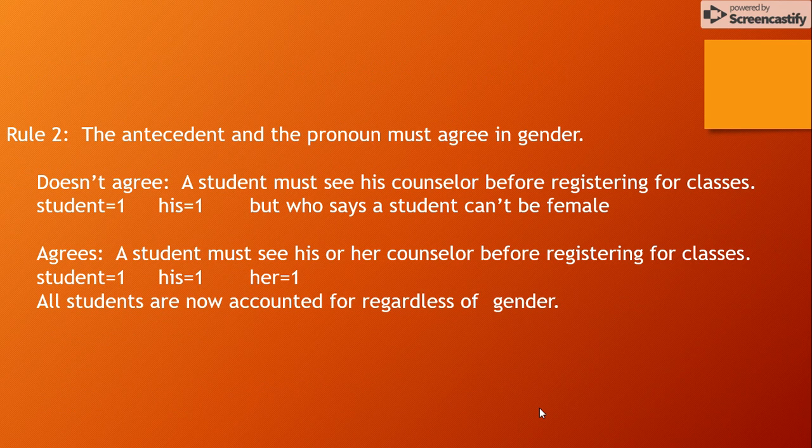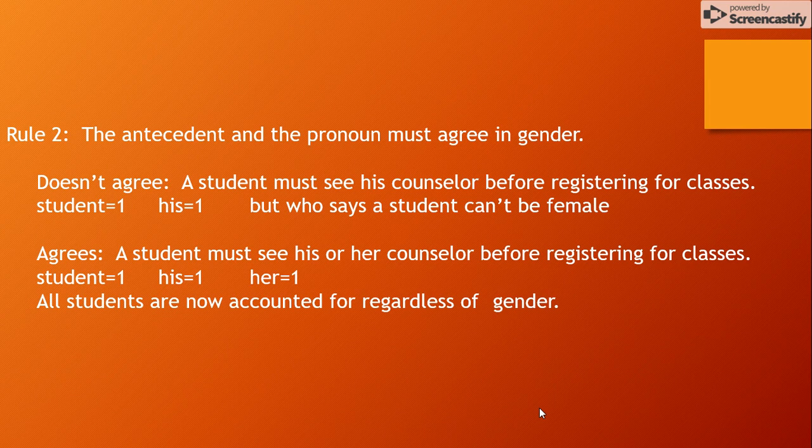The second rule that we want to talk about is the antecedent and the pronoun have to agree in gender. A student must see his counselor before registering for classes. Student is one, his is one, and so on the surface it seems that we balance, but in a way this sentence is sexist. It does not account for the possibility or the likelihood that this student could be a female. And so we want to make sure that we include all of the genders, especially when we're dealing with singular sentences. And so we would need to rewrite this sentence along the lines of a student must see his or her counselor before registering for classes.